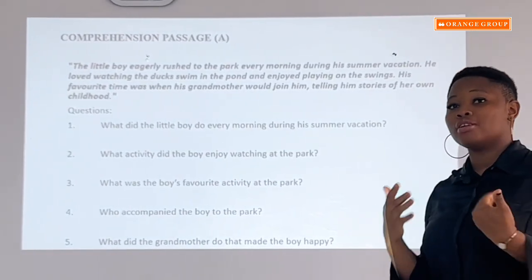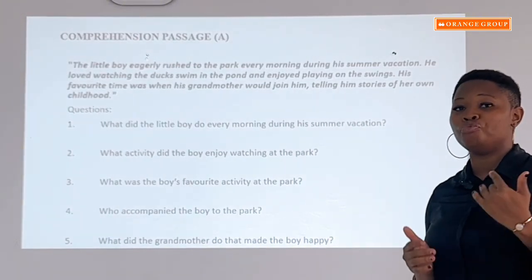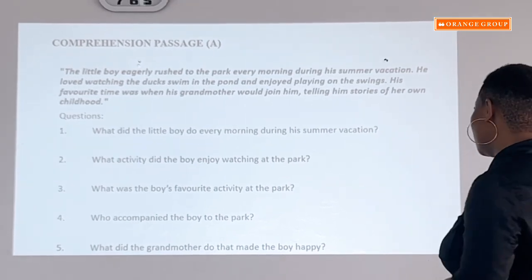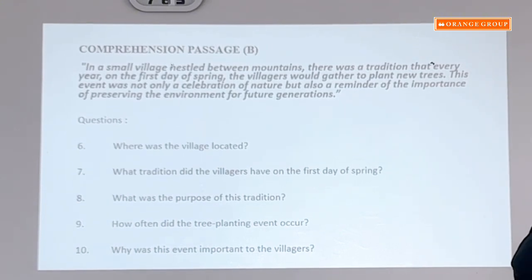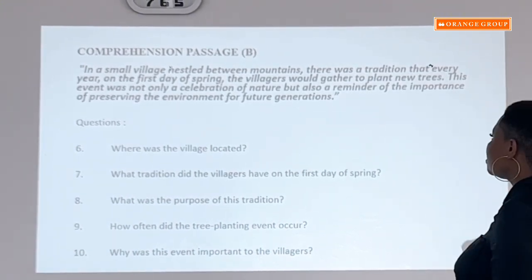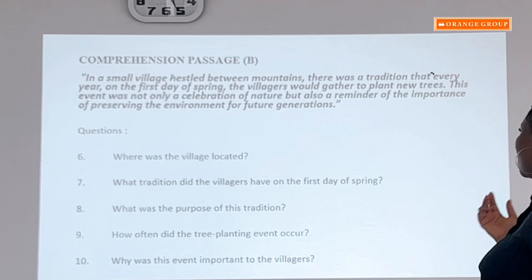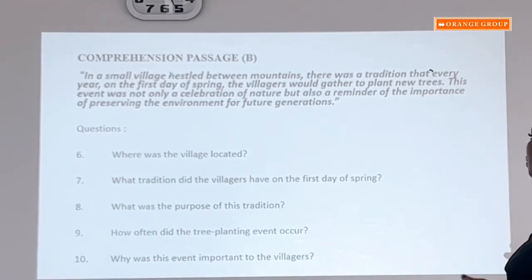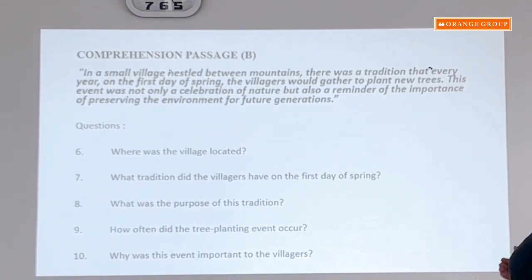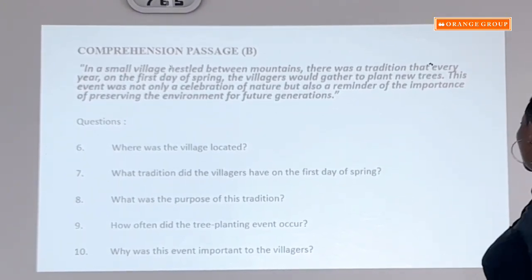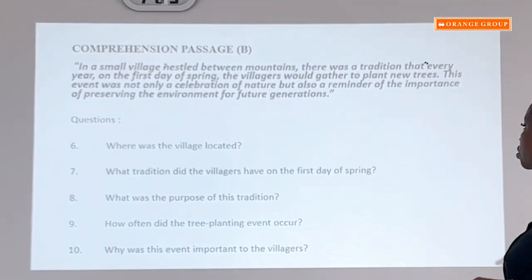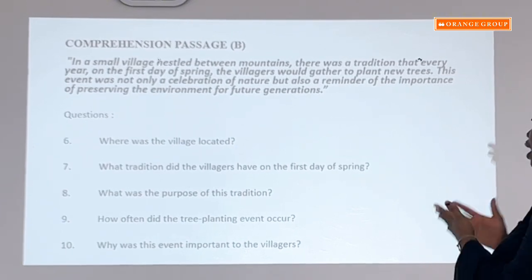So, we'll go over another comprehension passage to make sure that you really understand how to answer comprehension questions. So, let's go to comprehension passage B. Okay, so for comprehension passage B, I read, in a small village nestled between mountains, there was a tradition that every year on the first day of spring, the villagers would gather to plant new trees. The event was not only a celebration of nature, but also a reminder of the importance of preserving the environment for future generations. That is the passage.